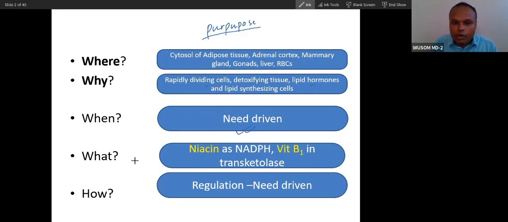What are the enzymes and coenzymes? You can say niacin, and as you know, NADPH is nothing but niacin. Transketolase requires vitamin B1. So these are the vitamins involved in this pathway. How does it happen? We'll talk about that. It is a need-driven pathway, and we will talk about that.